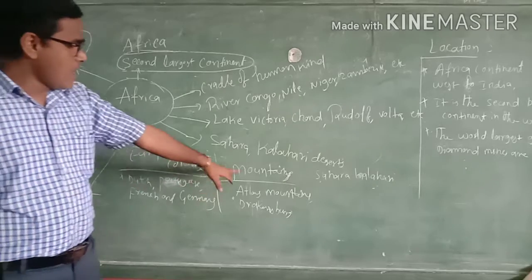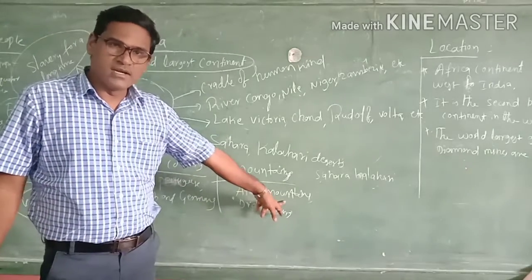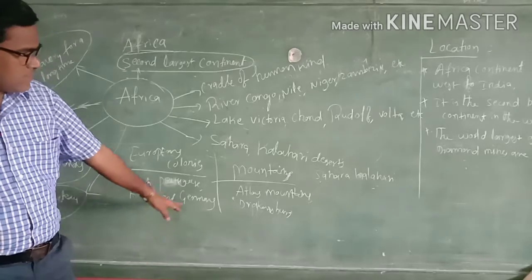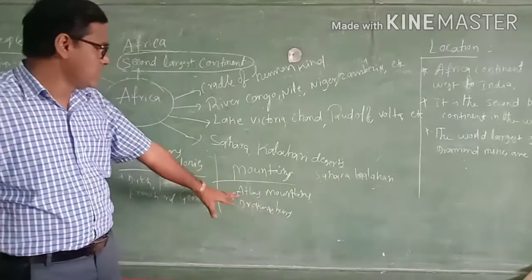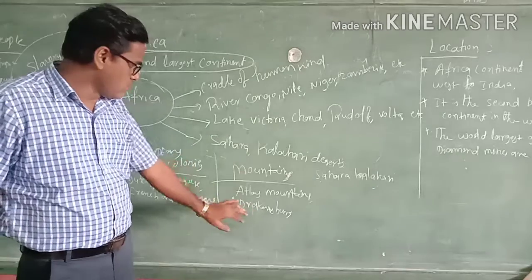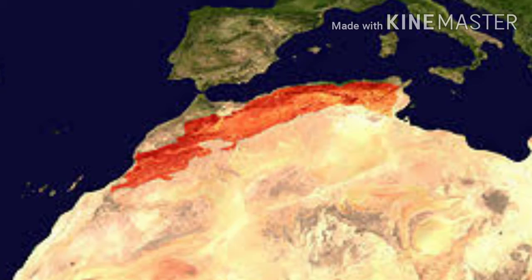One is the Atlas Mountain, it is in the African continent. The Drakensberg is also in the African continent. These two mountains, one is the Atlas Mountain, the second one is the Drakensberg Mountain. These are the very big mountains in this African continent. Okay.